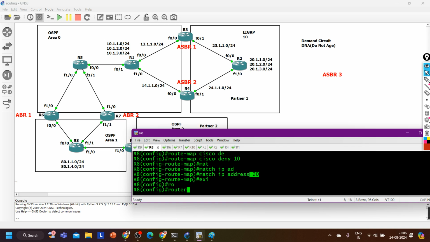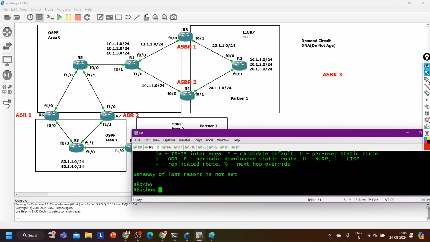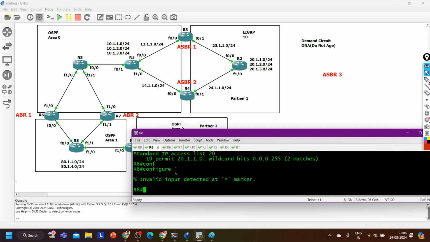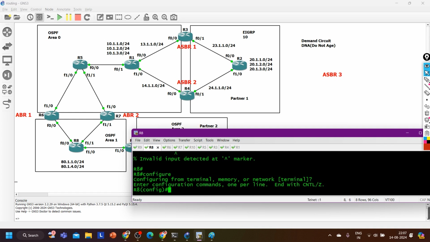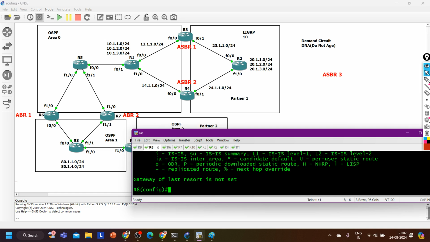Now let me try to apply this route map here. Router ospf 1 and distribute list, then say route map, name of route map is Cisco and direction in. So IP route ospf. What happened? This is just because of implicit deny. Do show IP route ospf, there is no route, right?